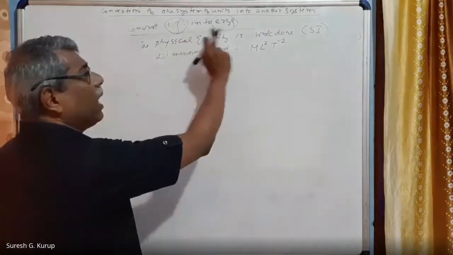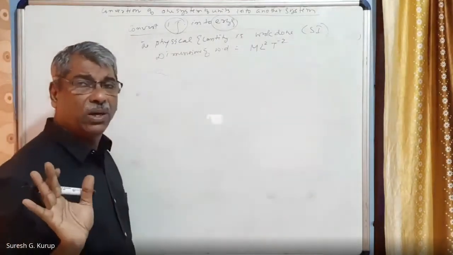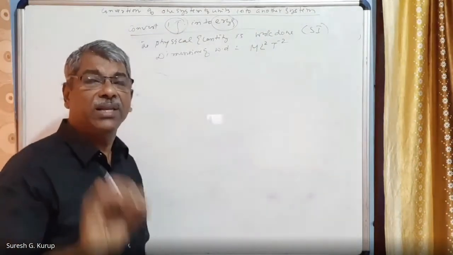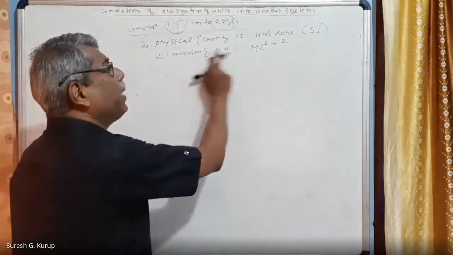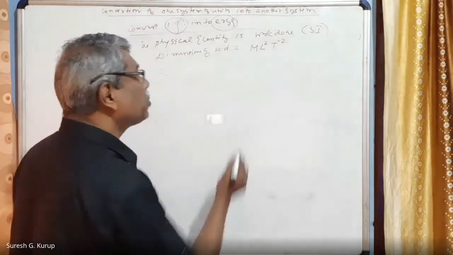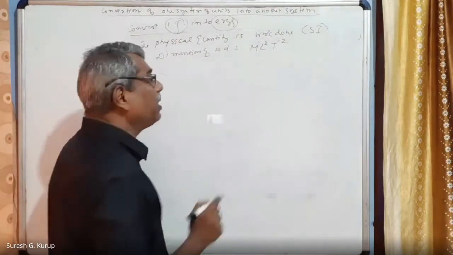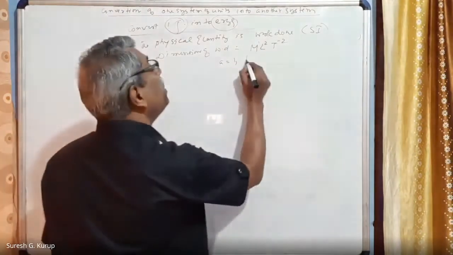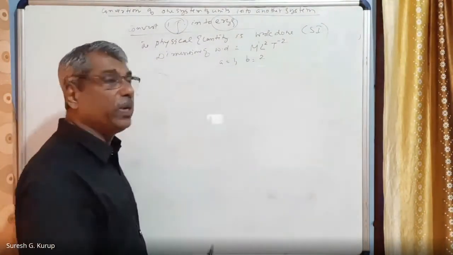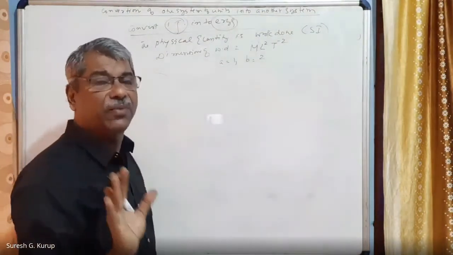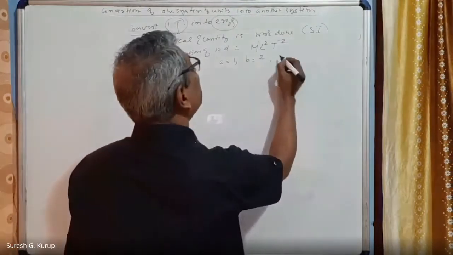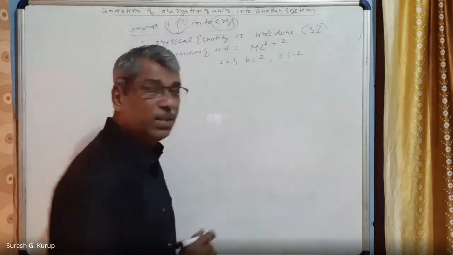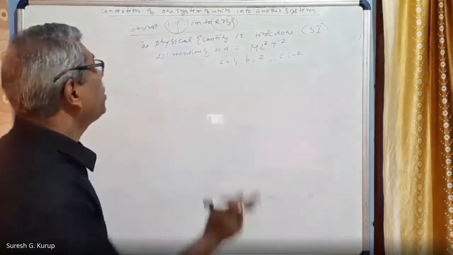So first of all, what do you write? Identify the physical quantity, that is work done, and the given unit is in the SI system. Joule is the unit of work done in the SI system. And what is the dimension of the physical quantity? That is ML squared T raised to minus 2. So you will write a is equal to 1 and b is equal to 2, obtained from the dimension of the given physical quantity. And c is equal to minus 2 also you will write. This is the next thing you have to write.